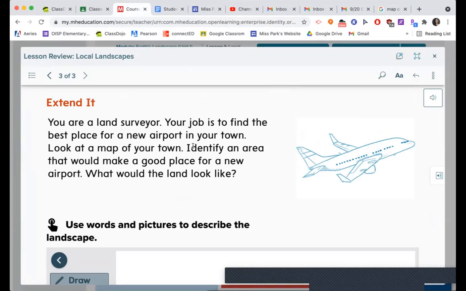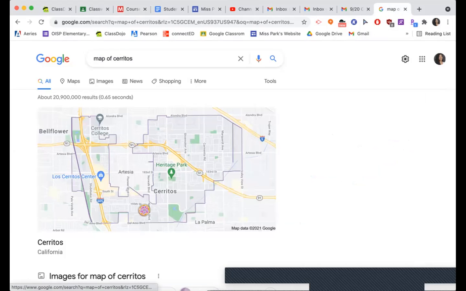Identify an area that would make a good place for a new airport. What would the land look like? So now, if we want an airport, if you guys have ever been on a plane, you want a place that has a lot of space. So we're going to look on our map to see if there's an area with a lot of space.